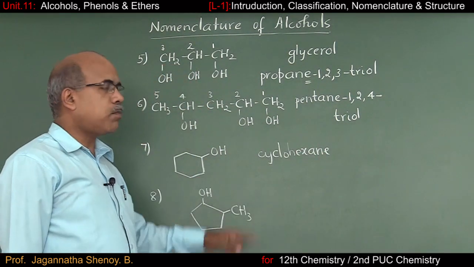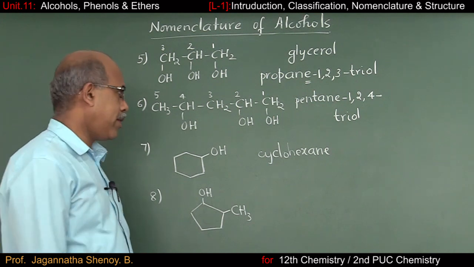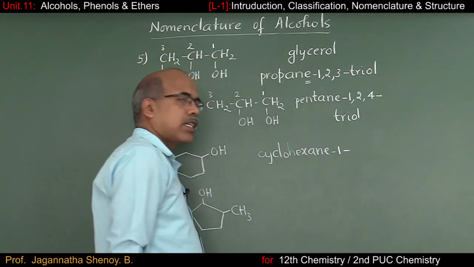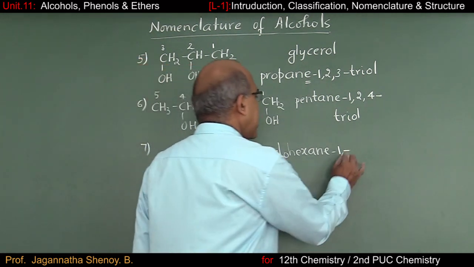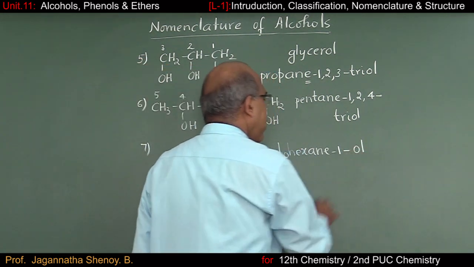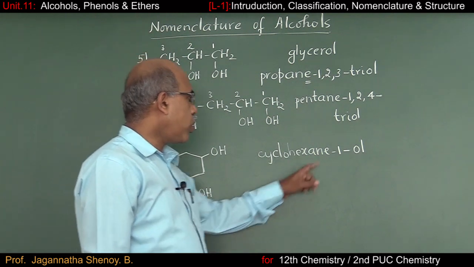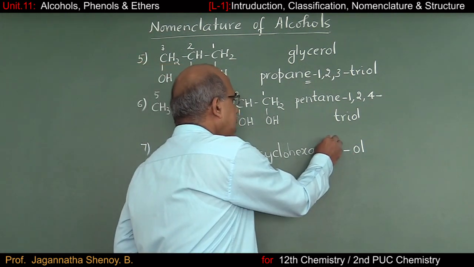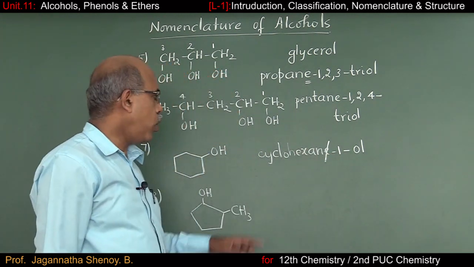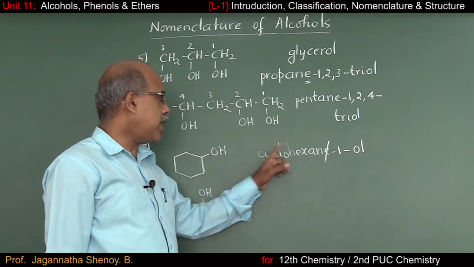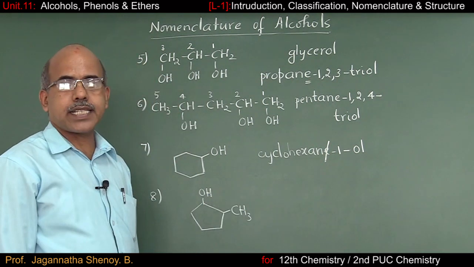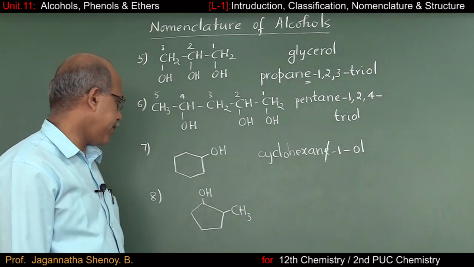And OH group is indicated by OL. So where is it present? It is present on the first carbon atom itself. I'll write as cyclohexane 1-ol. But I told you when there are 2 continuous vowels, the previous vowel has to be cancelled. So IUPAC name of this compound is cyclohexane 1-ol, or simply I can say cyclohexanol.